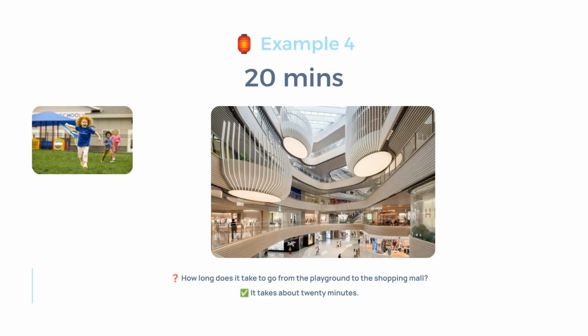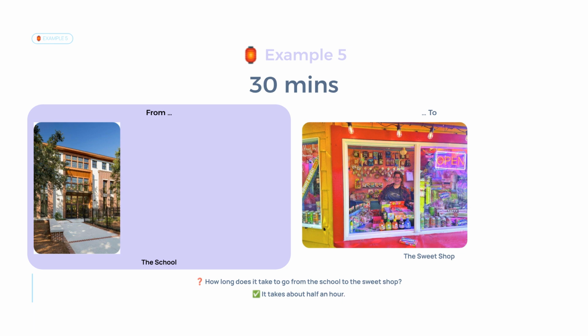Here is example 4. We are asking about the travel time from the playground to the shopping mall. The question is, how long does it take to go from the playground to the shopping mall? The answer is, it takes about 20 minutes. Let's look at example 5. We are asking about the travel time from the school to the sweet shop. The question is, how long does it take to go from the school to the sweet shop? The answer is, it takes about half an hour.